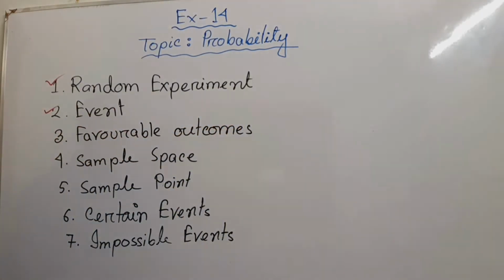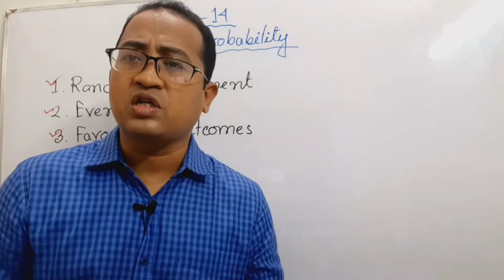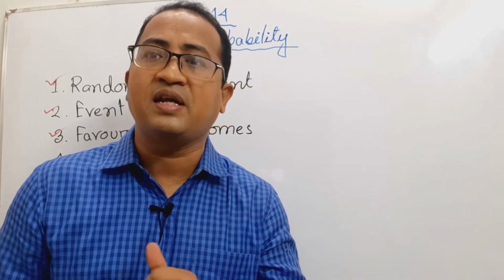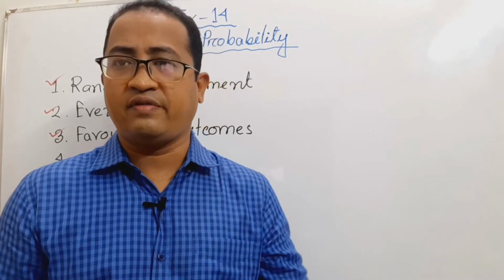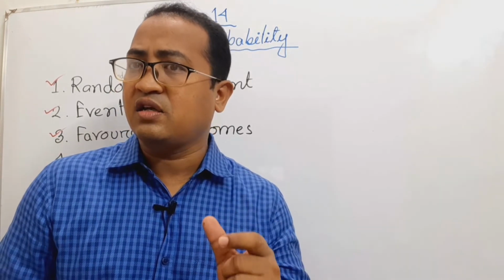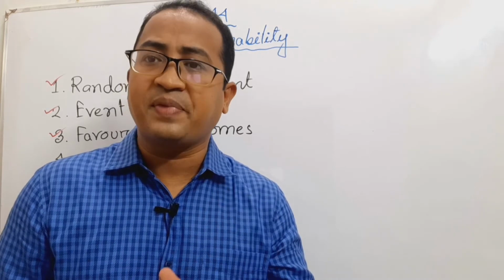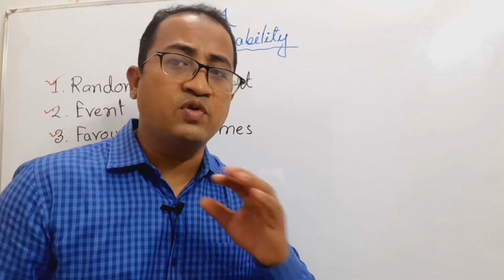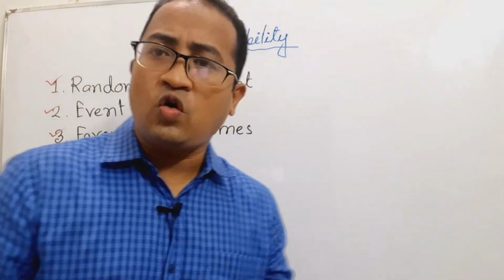Now favorable outcome. What is a favorable outcome? The outcome of the interested event of an experiment is known as a favorable outcome. Look, I give you an example. Say you throw a dice.